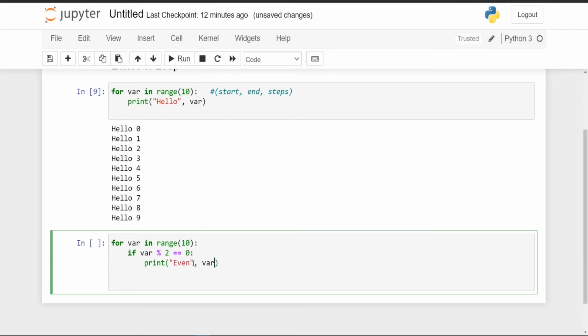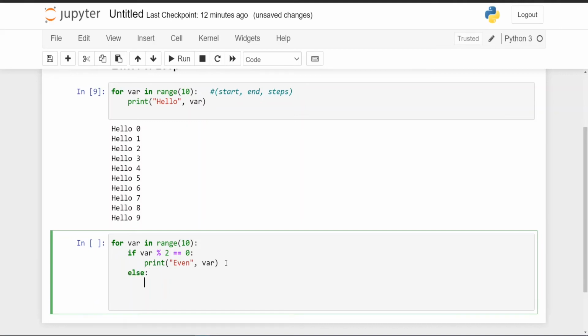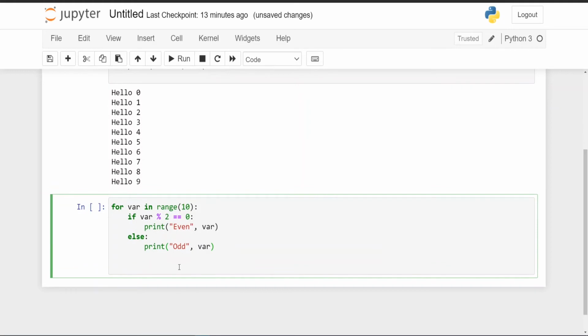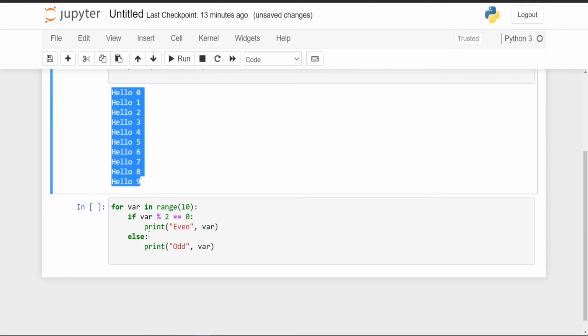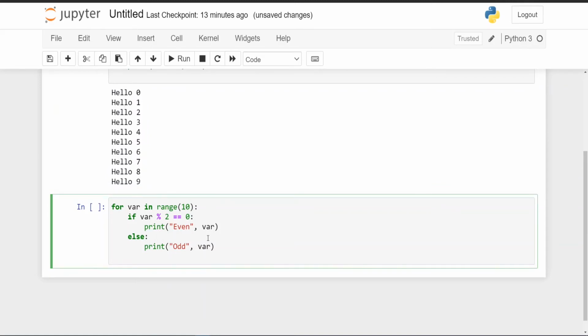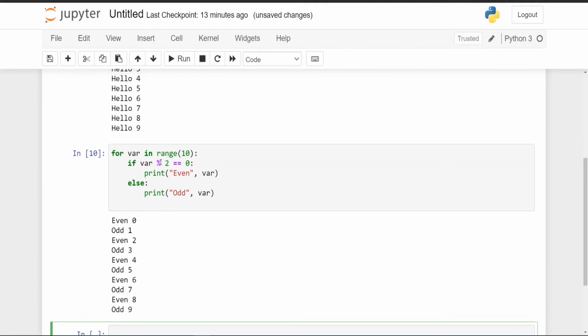Else, what if it is not even? Then it's an odd number. So we'll write else and put print odd and the variable. Now if you run this, what answer should we get? We'll not get 0 to 10 directly now. Now we'll get it divided between odd and even. So let's run this and you can see here: first 0. 0 is divisible by 2.